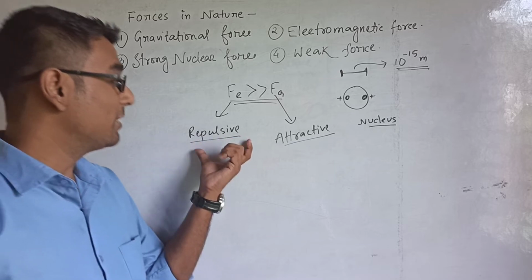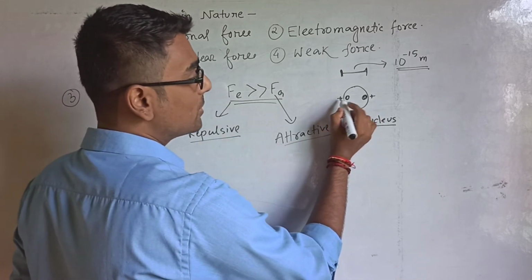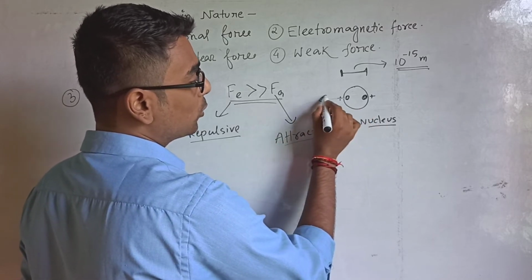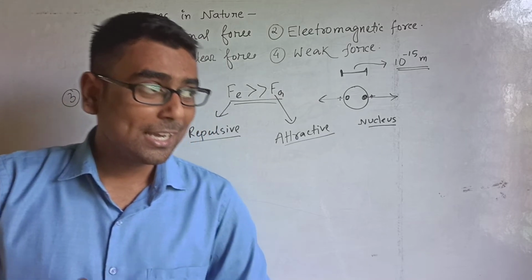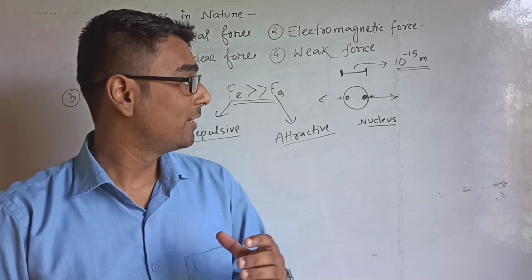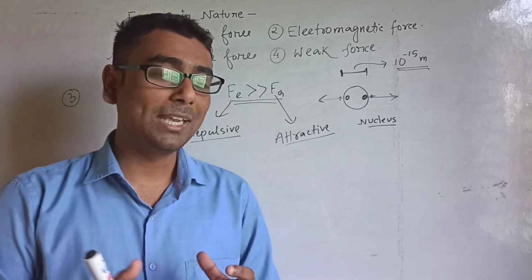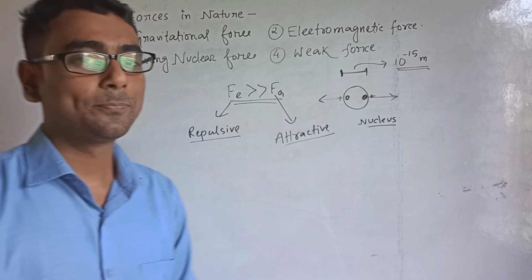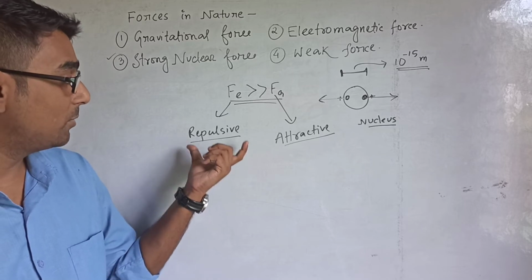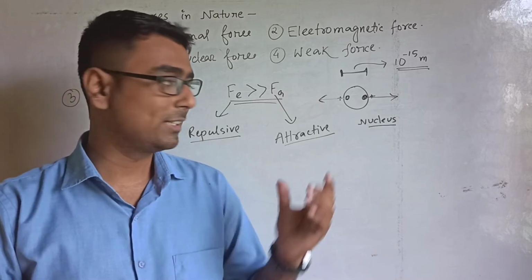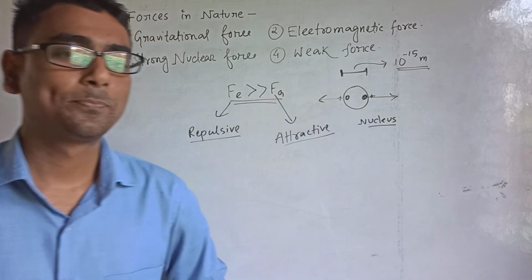So as the repulsive force is much higher than the attractive force, there must exist a repulsive force, as a result of which the proton must go out of the nucleus. But in the actual case, these things are not happening. The protons and the neutrons remain inside the nucleus in a stable condition. The question is why? As the repulsive force is much stronger than the attractive force, still they remain inside the nucleus. The question is why?